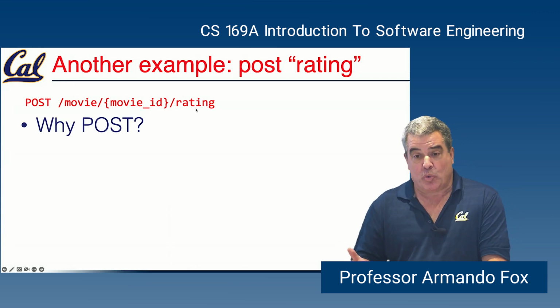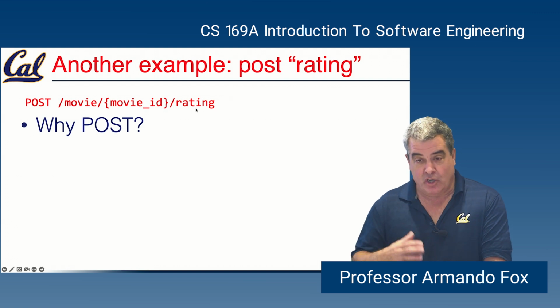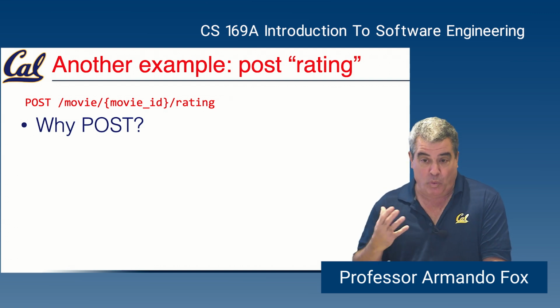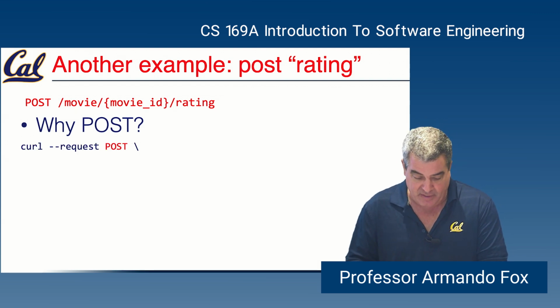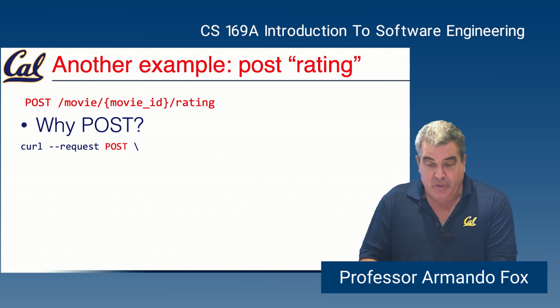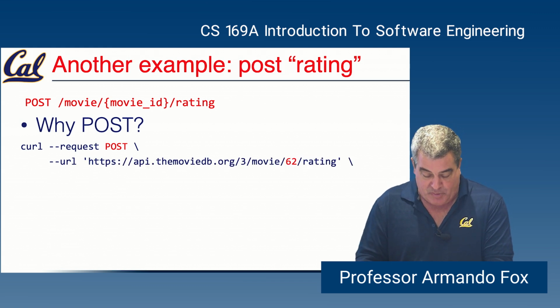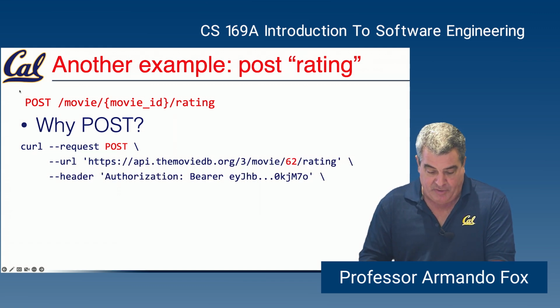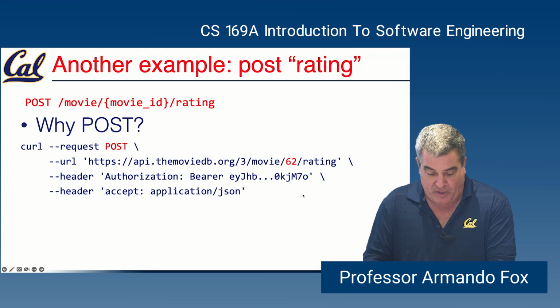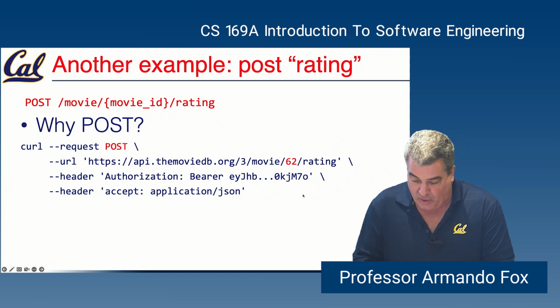Why post? Because we're going to cause a side effect. We're going to cause some data to be changed or written, and so a well-designed API will use post for that. And I will show you on the developer site that this is what it's going to spit back. It's going to give us our URL nicely formed, and it's going to give my long token as part of the authorization header. Same thing as before.